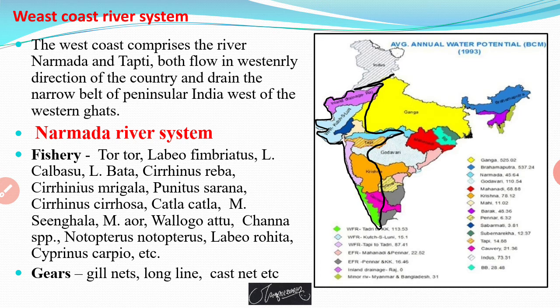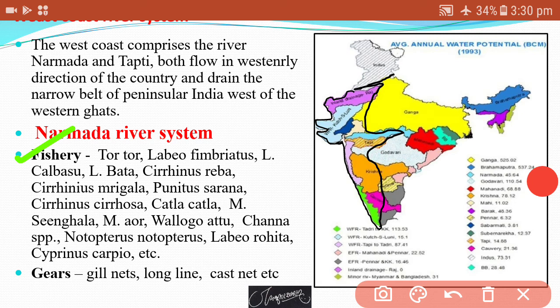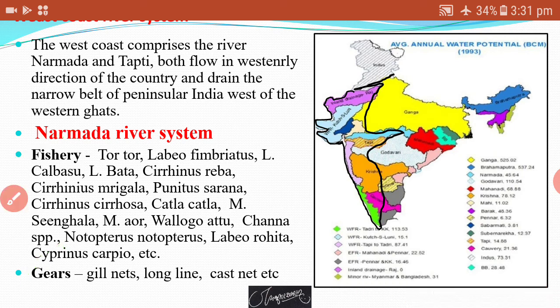In that, which type of fishes are found? Tor tor, Labeo dyocheilus, Labeo calbasu, Labeo bata, Cirrhinus reba, Cirrhinus mrigala, Puntius species, Cirrhinus cirrhosa, Catla, Mystus singhala, Mystus aor, Wallago attu, Channa species, Notopterus, Labeo rohita, and Cyprinus carpio. Such types of fish species are found in the Narmada river. And which type of gears are used? Gill nets, long line, and cast net types of gears are used in the Narmada river.